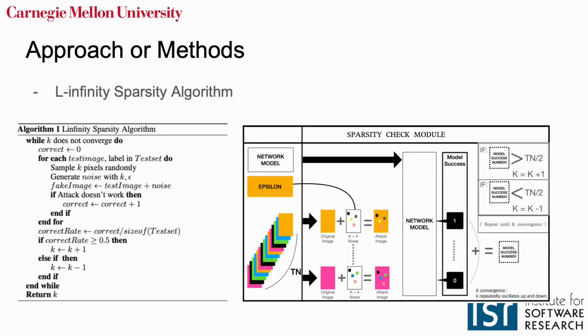Here is the pseudocode and visualization of our algorithm. First, a test set is created by collecting a certain number of images from each class. Second, L infinity attack is performed using the specified epsilon value and the current k value for all images. Third, if the model correctly classifies more than half of the images, it will increase the number k. In the opposite case, it decreases k, and then it repeats the sparsity check until k converges.